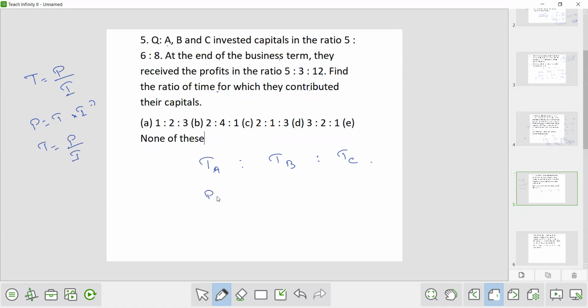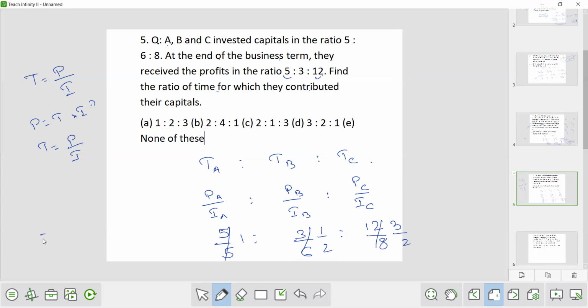So TA is to TB is to TC equals PA upon IA is to PB upon IB is to PC upon IC. Now what is PA? PA here is 5. What is PB? PB is 3. And what is PC? PC is 12. Now IA, investment by A, is 5, so you divide 5 upon 5; investment by B is 6 and investment by C is 8. Now we get 1 is to 1 by 2 is to 3 by 2.